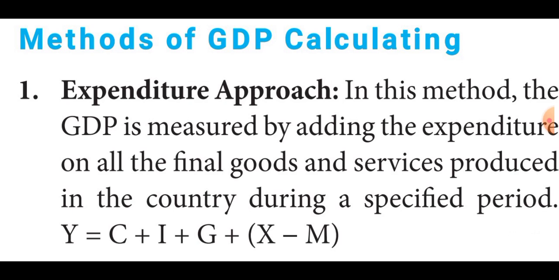The third one is the value added approach or value added method. Through three methods the GDP is calculated. How many methods are used to calculate GDP, students? Three. Expenditure method, income method, value added method.